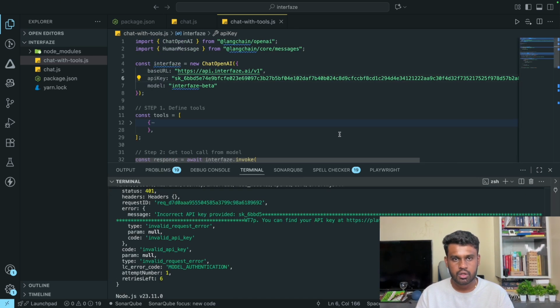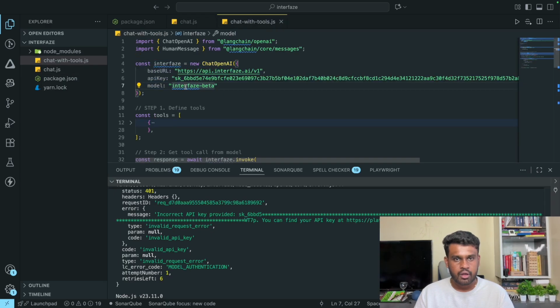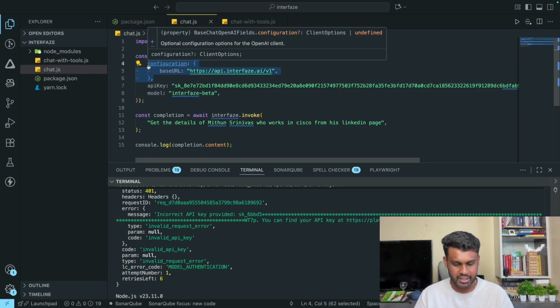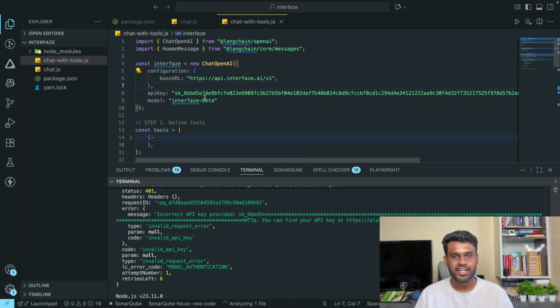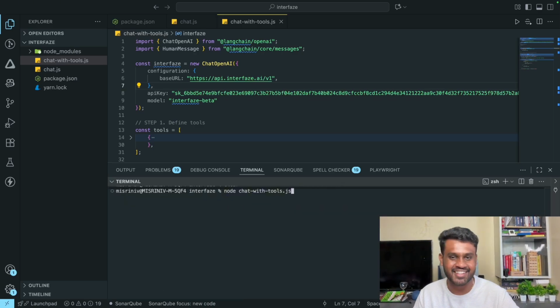Oh, the model is interface beta. Let me just see here. Let me just copy the same thing here. Okay. Oh, if you see that the configuration is not passed properly. Yeah, so I will ask the team to update this. I am in touch with the founder, so not an issue. So that's the thing. Okay, API key was proper. The documentation, there is some issue with it.